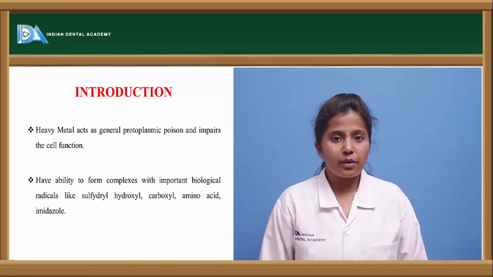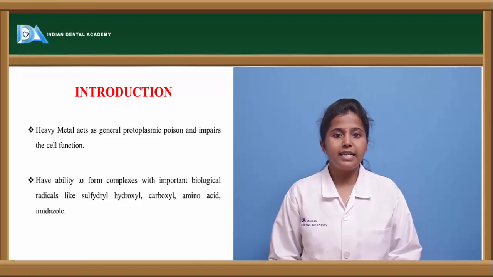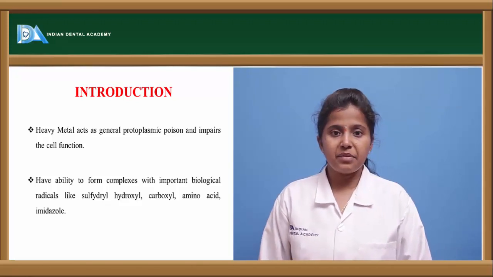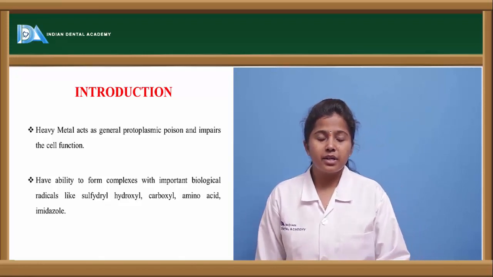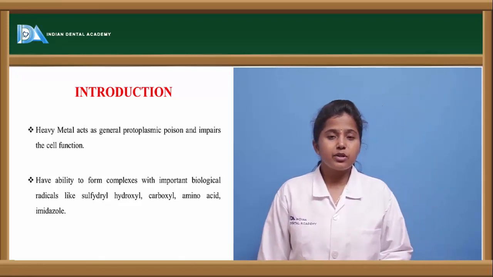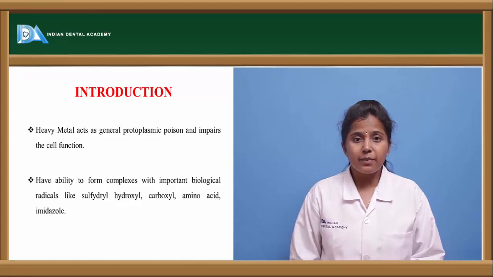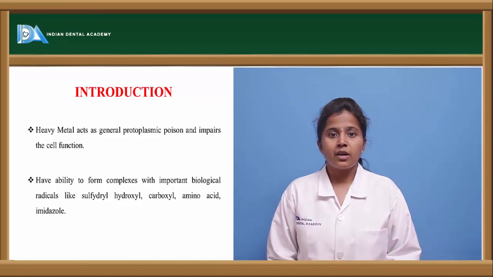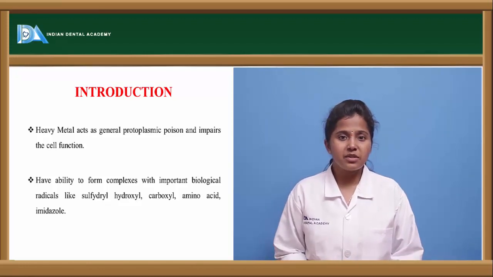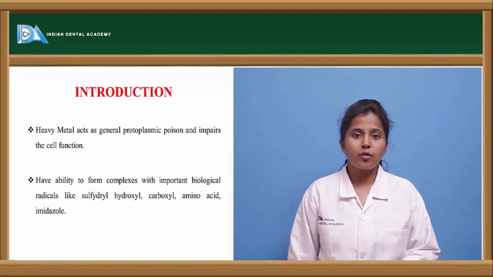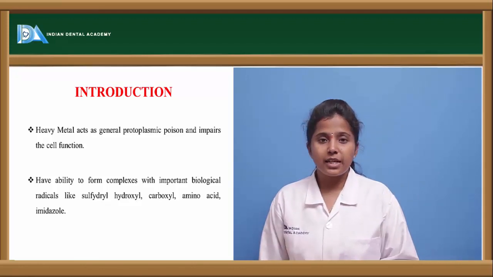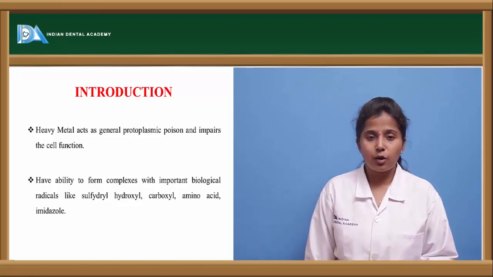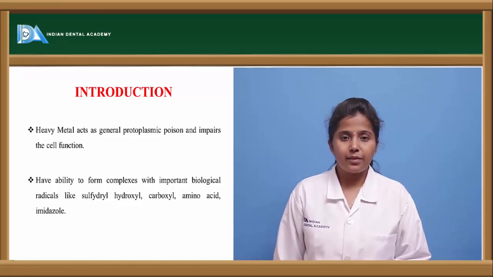Heavy metals are compounds or metal ions which have high density or high molecular weight, like arsenic, cadmium, copper, lead, mercury, etc. These are a few examples of heavy metals. If they are given even in very small doses, they cause poisoning in the body. Or if they are administered by mistake into the body, even in small amounts, they cause very severe effects to the body. So these chelating agents are the compounds which are used in heavy metal poisoning.